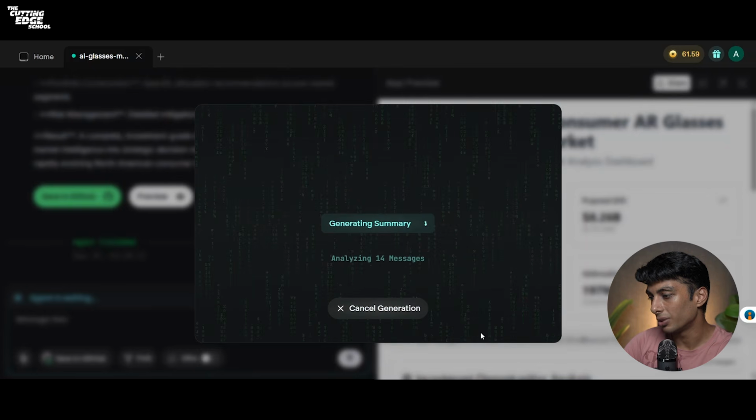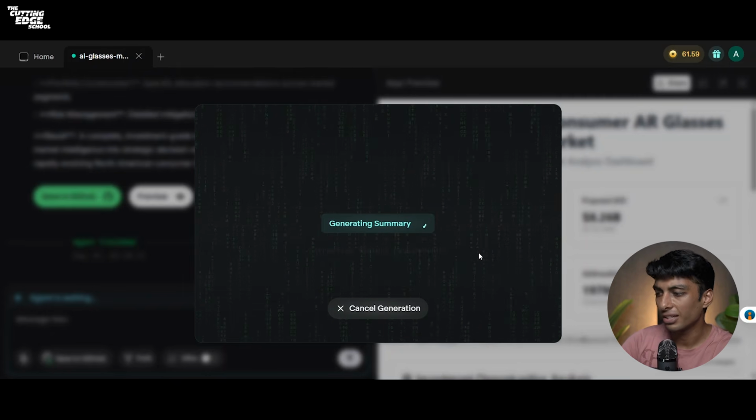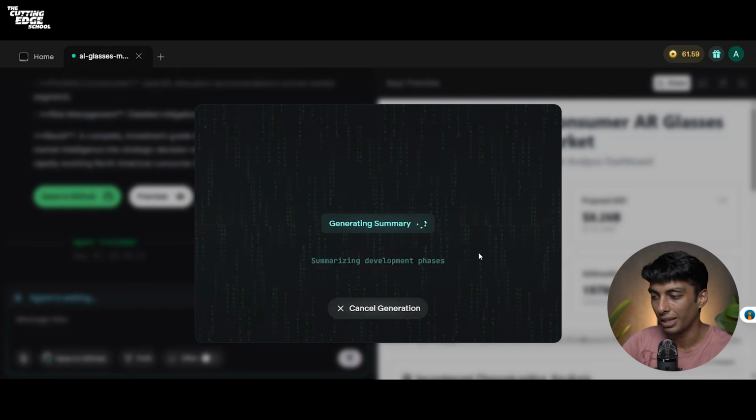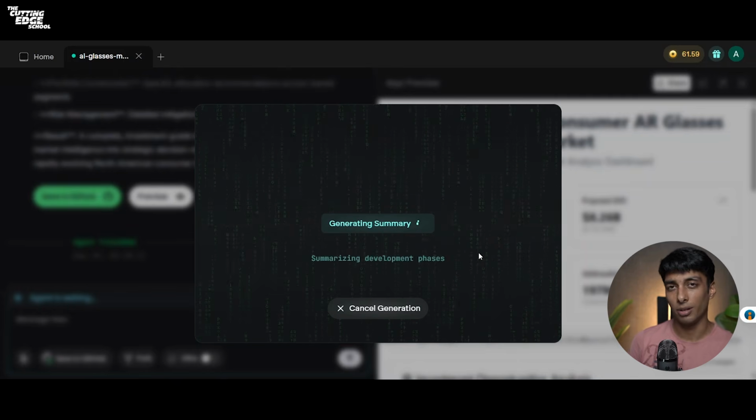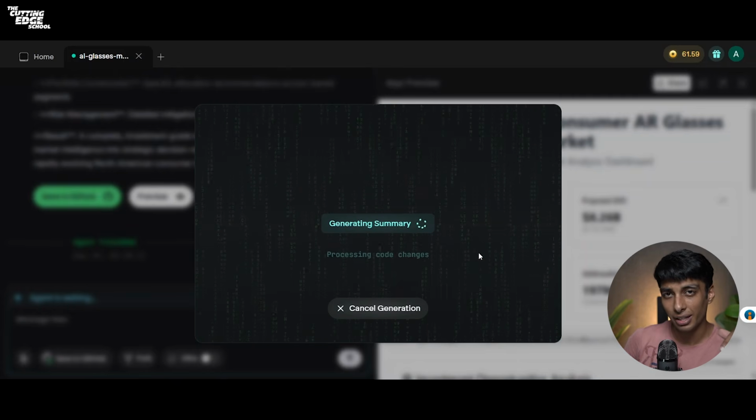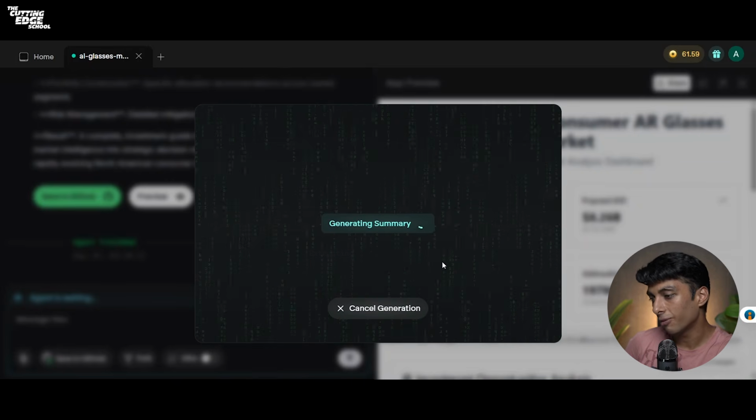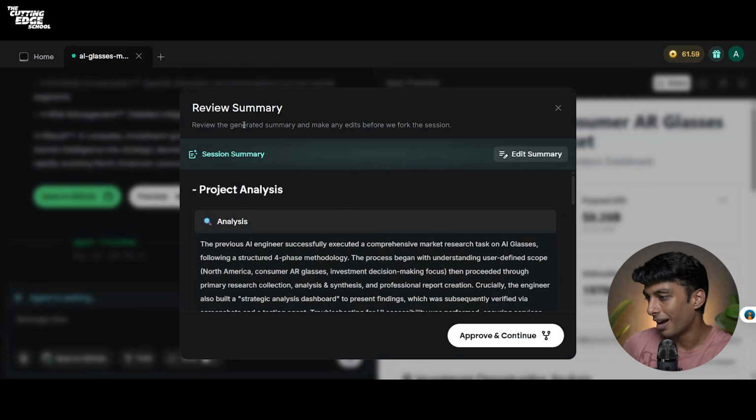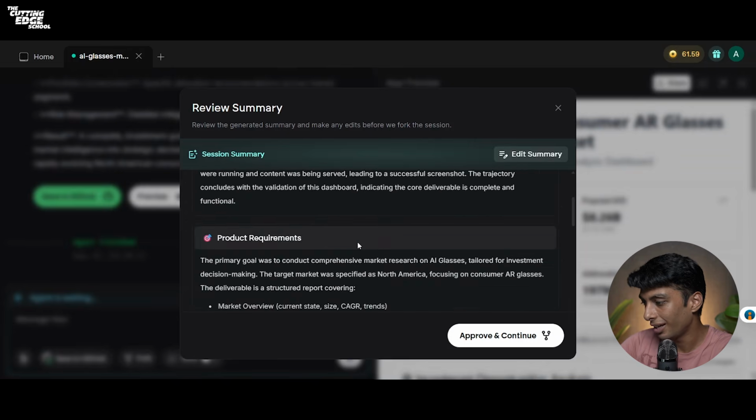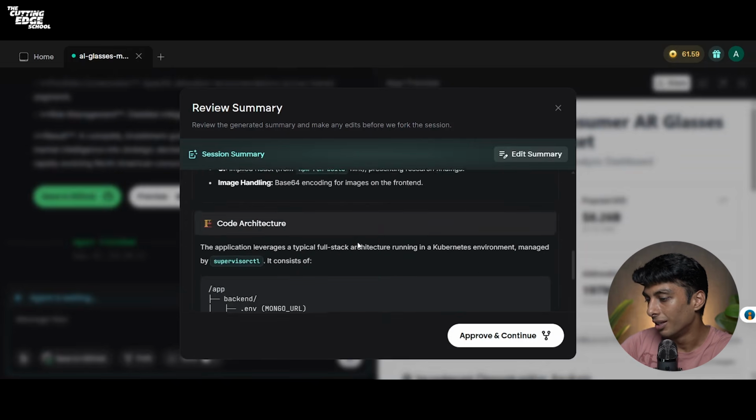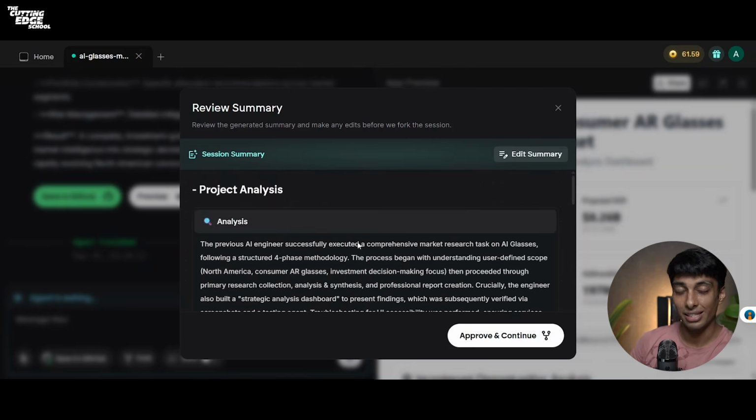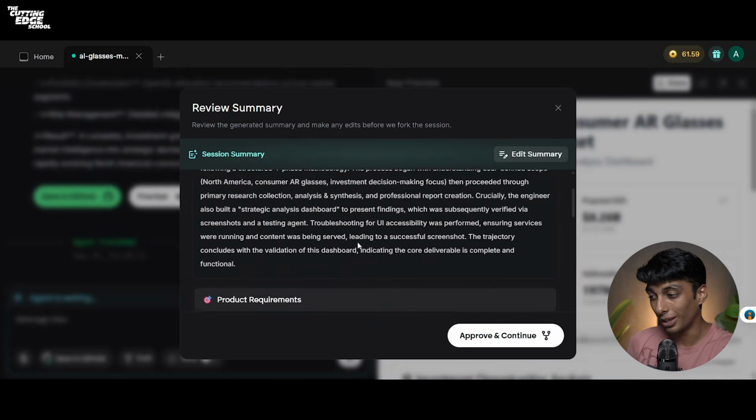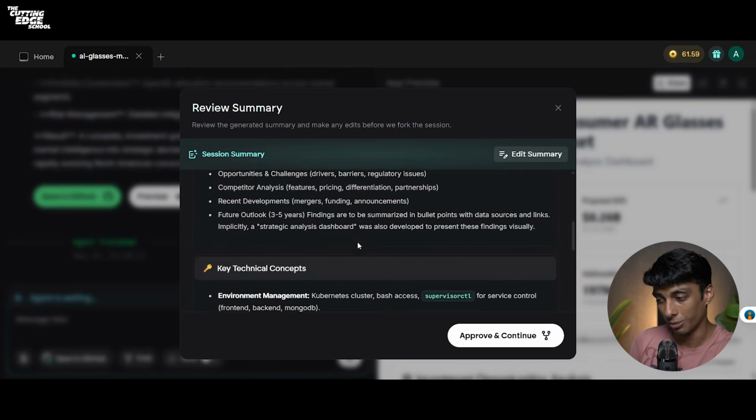Let me click on this to process the summarization. It says extracting features, generating summary. Now it's creating a complete summary of my conversation so far, like the quality of report that I generated, etc. Extracting feature requirements, and here it is. I have a review summary for my particular market pro agent. This is my analysis, this is my project requirement. So this is basically a prompt that it has generated for me. Like this is the kind of detailed prompt that you need to give for all your development on Emergent.